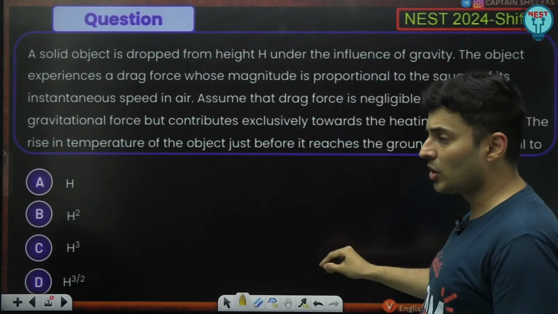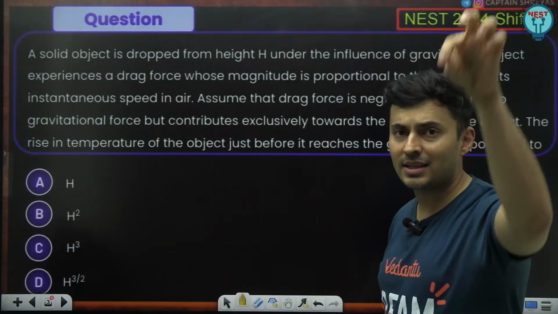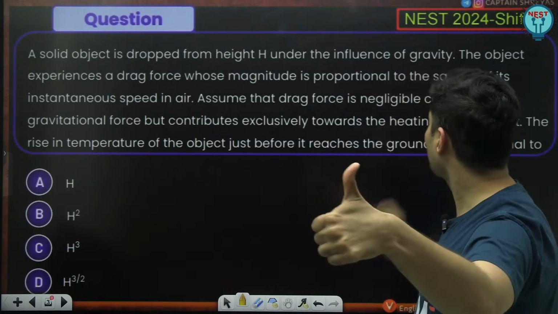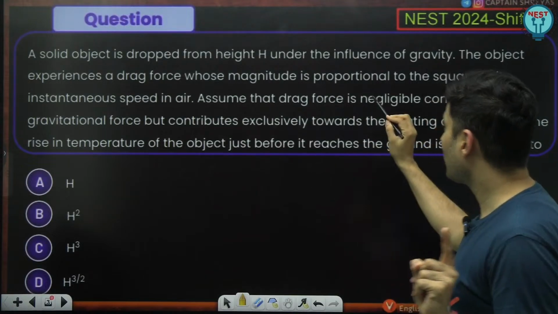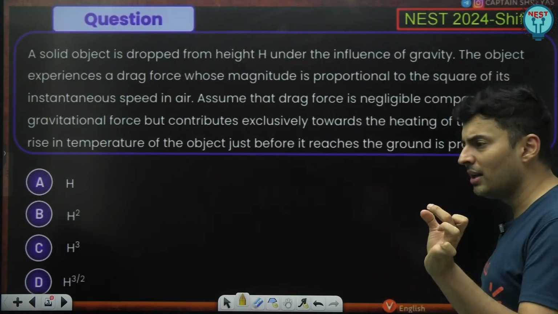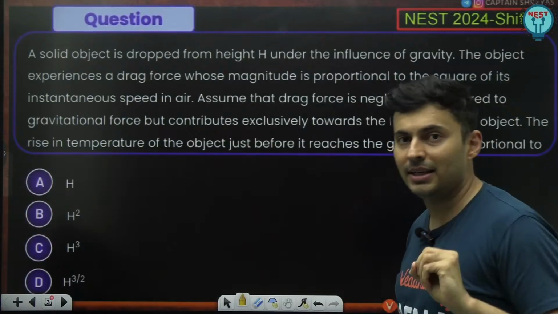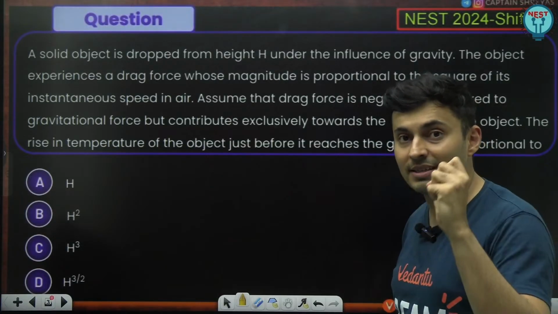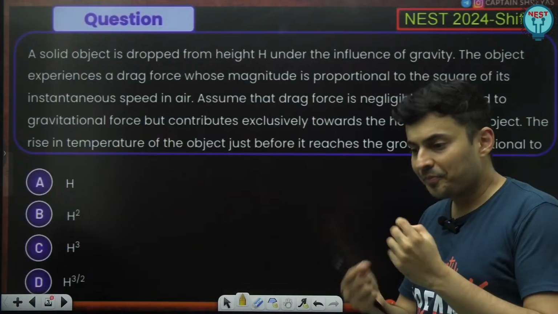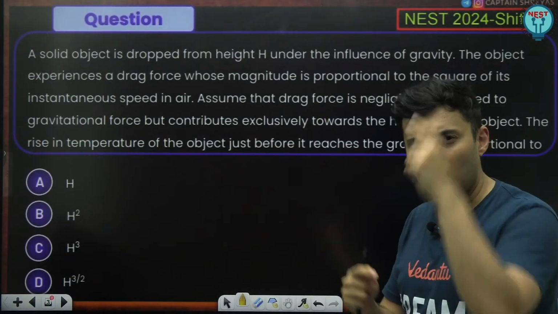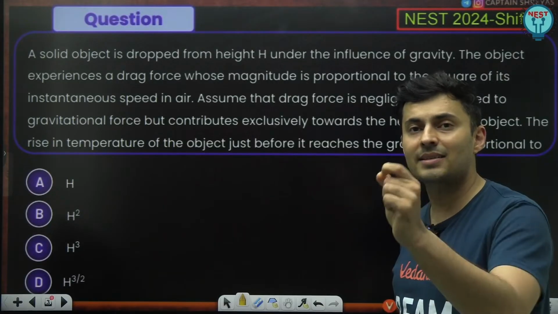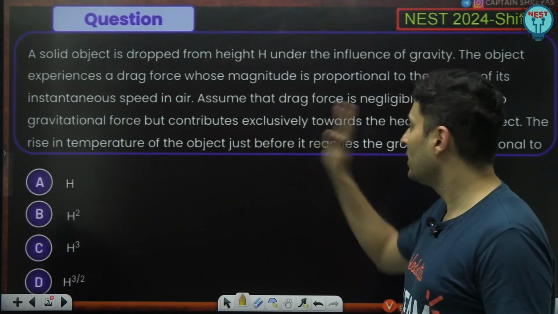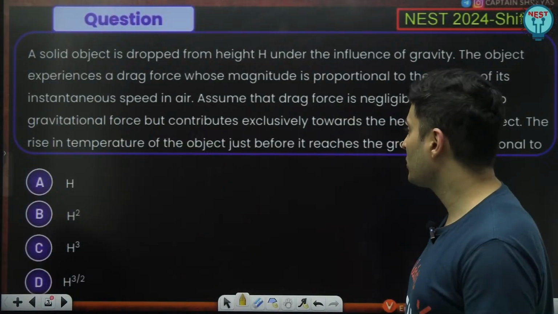The object is dropped, it is experiencing two forces, gravity and the resistive force. The resistive force is proportional to the square of the speed, and the drag force is small as compared to gravity. So the major force is gravity, but when that resistive force acts for a long time during that fall, eventually the body gets heated. So that heating is coming because of the resistive force.